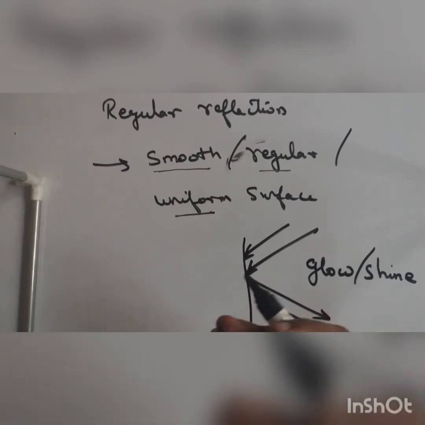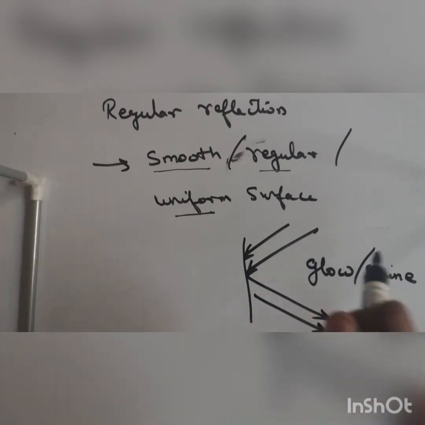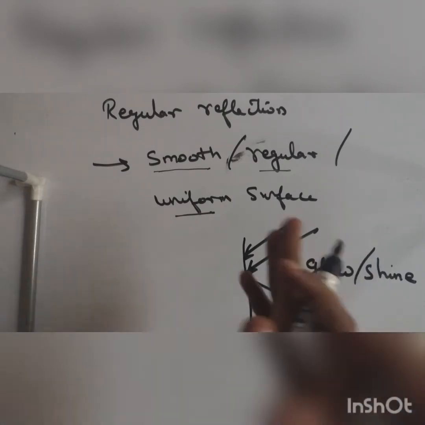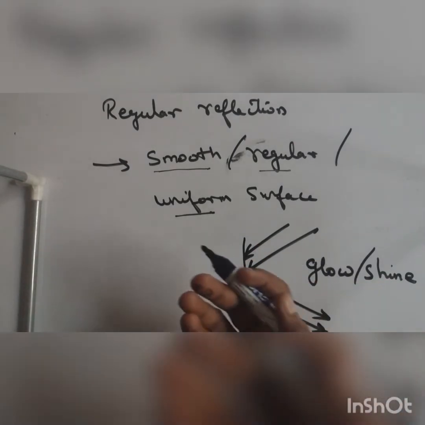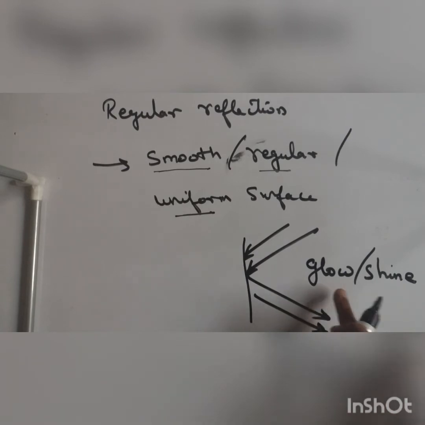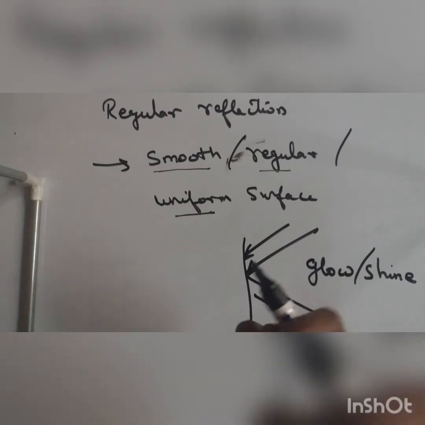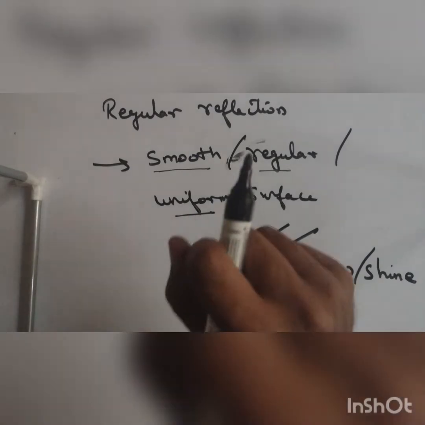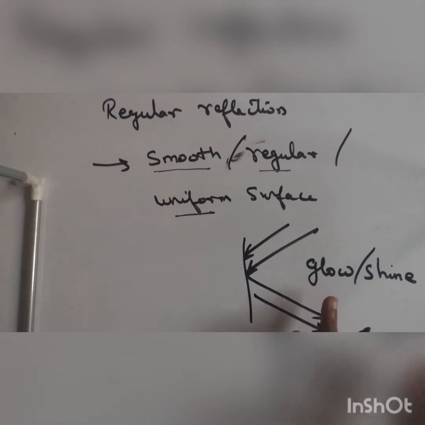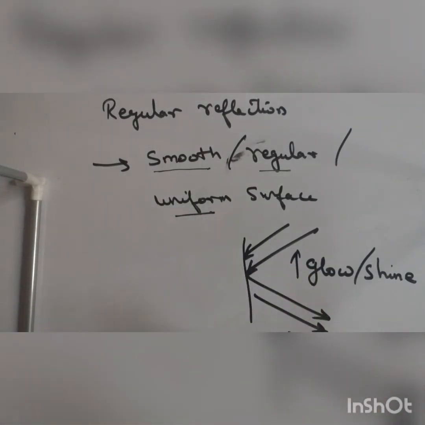If you go to the washing center, what do they try to do? They try to scrub the surface of the car. After the car is out from the washing center, it glows, it shines very much. Why? Because they have performed some processes on the surface. They scrub the surface, they brush the surface. So the glow and shine is more when the surface is smooth, regular or uniform.